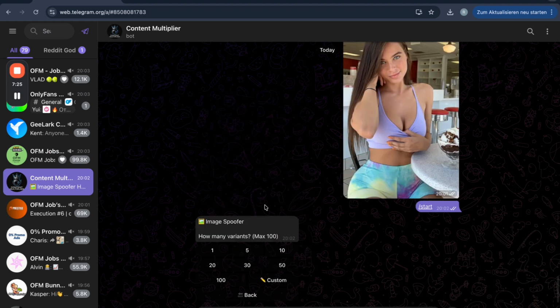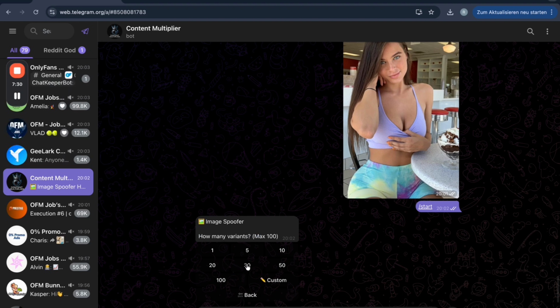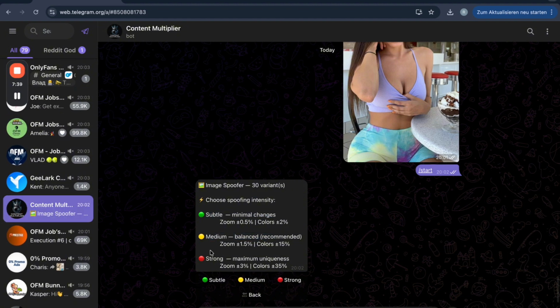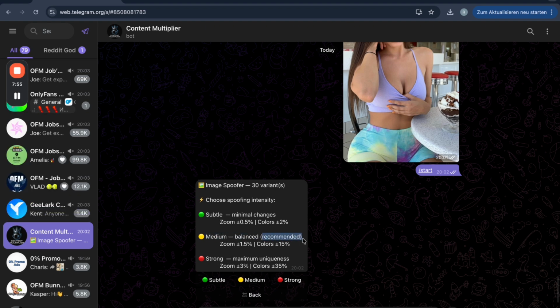But let's get into the spoofer now. First of all, we can choose how many variants we're looking for. Let's say we want to spoof this picture 30 times. I think this is a good amount. Then we have the option which says how much spoofing do we actually want here. This, for example, strong is very hard. Maybe there's a scenario which makes sense for you in regards to using it, but for me right now it does not really make that much sense. For Reddit, I recommend this one here, as also said, recommended, and this is the one we're going to choose now. We're going to choose medium.